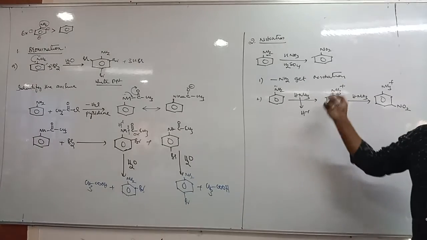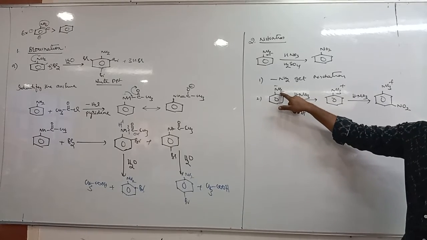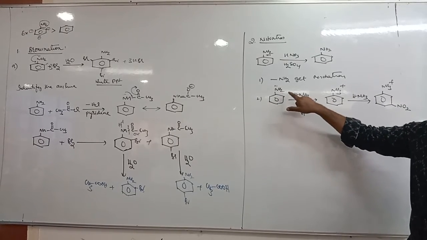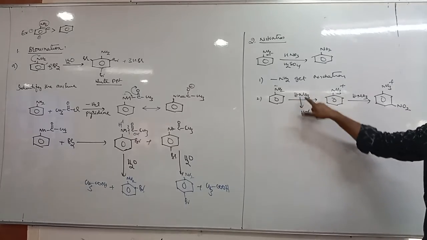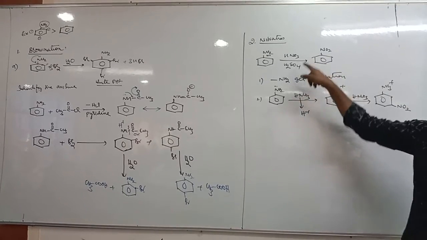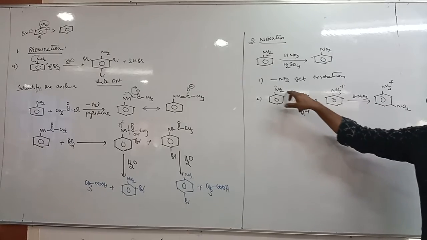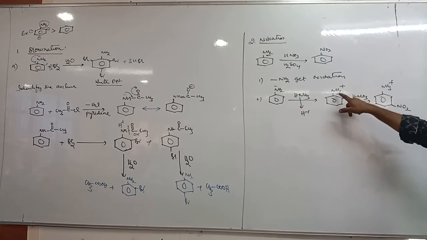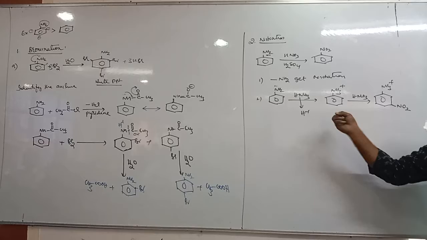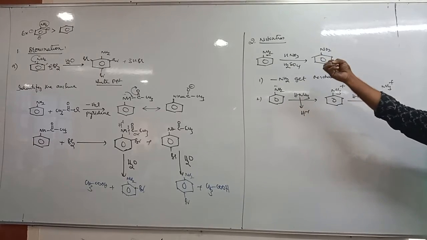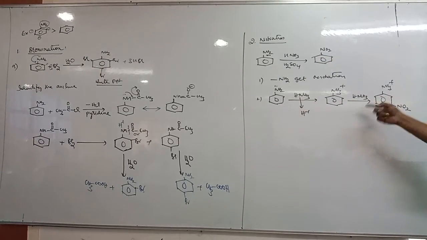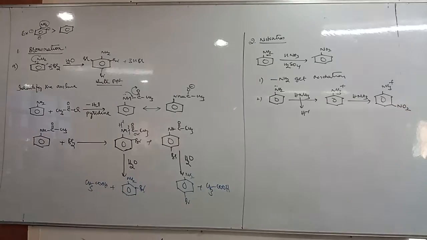Second reason, this NH2 is a base, it also reacts with acid, because there are two acids. So H plus plus aniline forms the anilinium ion, but this anilinium ion is an electron withdrawing, meta directing group. If nitration takes place in this condition, you will get meta nitro but not ortho and para.